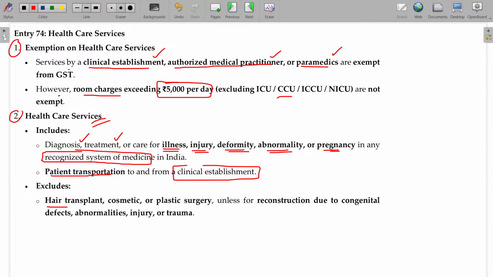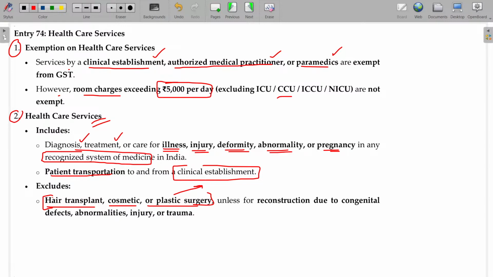But hair transplantation, cosmetic, plastic surgery, these are not exempted, they are taxable, unless these are mandatorily done due to some abnormalities. Okay, say he met with an accident, he lost some parts or skin totally damaged.